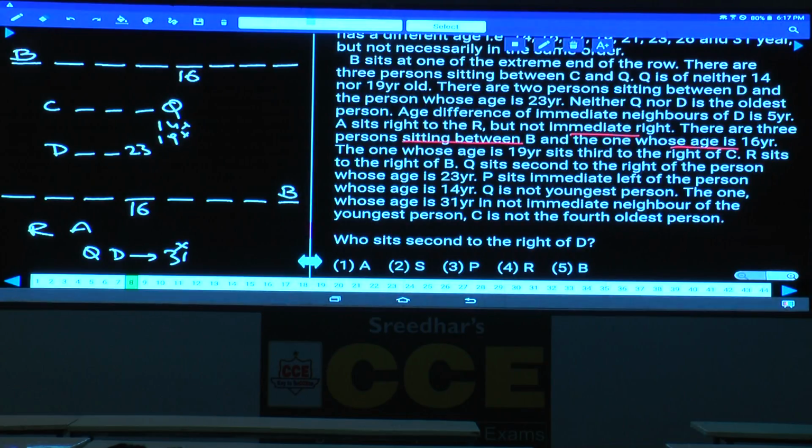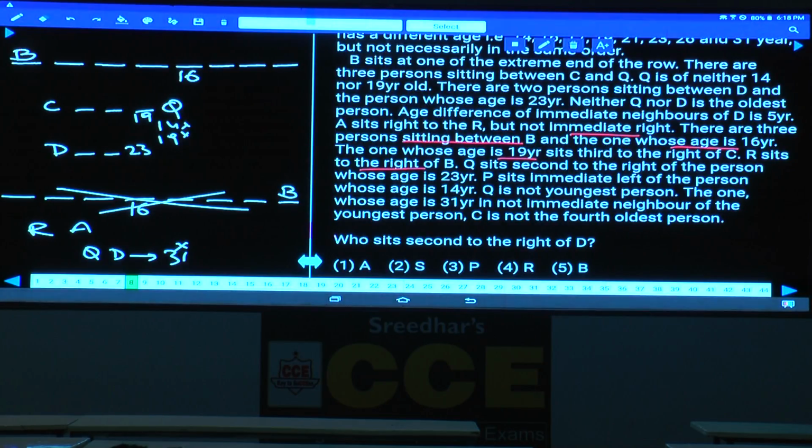The one whose age is 19 sits third to the right of C. This person will be 19. R sits second to the right of B. As R is to the right of B, this case is completely ruled out, isn't it? R sits to the right of B.